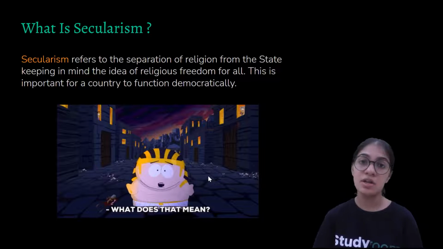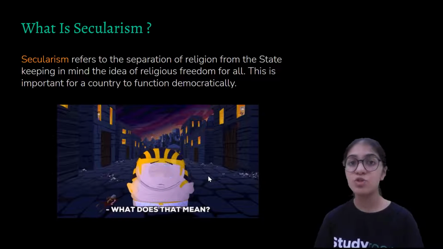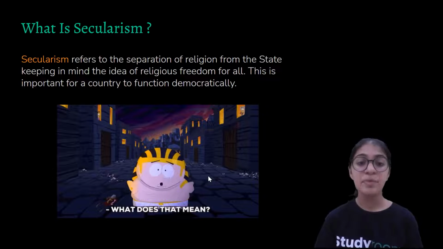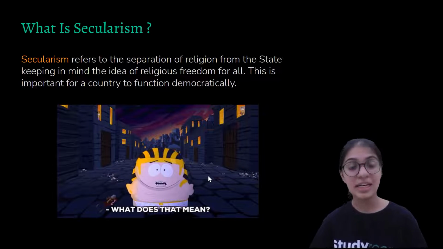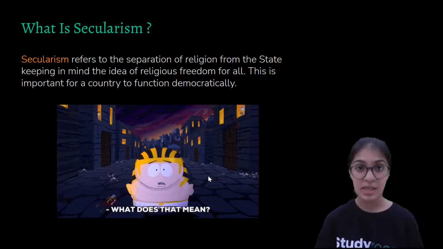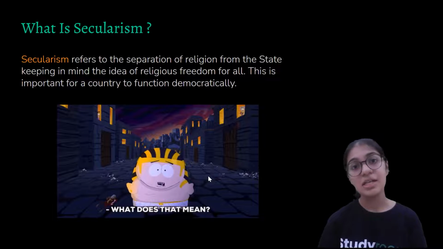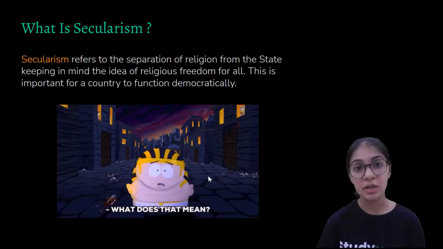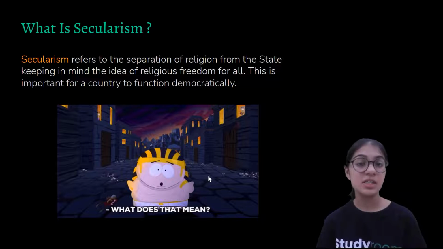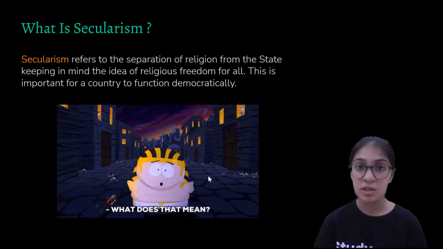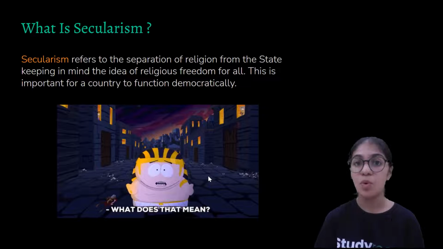Each and every religion is given equal rights to promote and follow their religious communities, and that is why India is a secular state, because India provides equal rights to all the religious communities, and this makes India a secular country. So I hope you understand what is secularism in very simple terms. Basically, when a country does not promote any one particular religion, it promotes all the religions. It gives equal rights to all the religions.